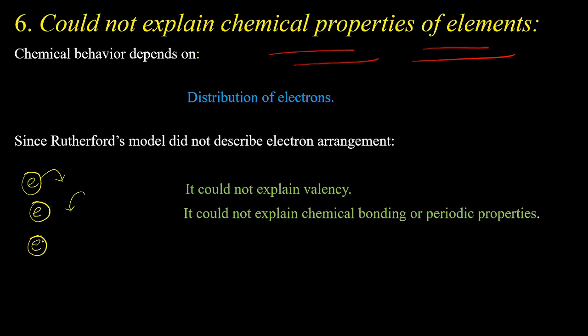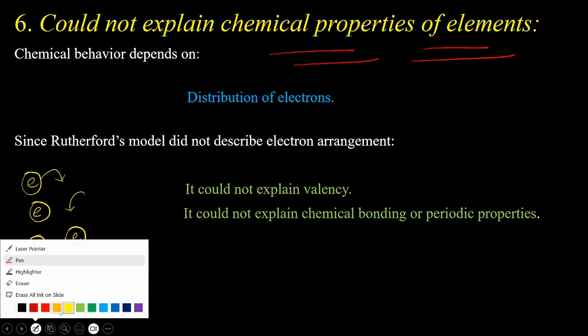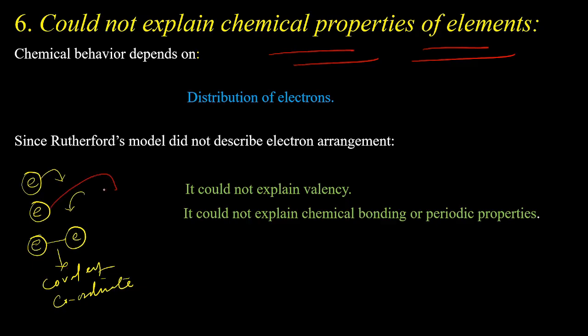When any atom shares its electron from its valence shell, then a covalent bond is formed or a coordinate bond is formed. But when any atom gives up its electron or takes any electron from another atom, ionic bonding is formed, right? And we all know that the number of electrons that any element or atom uses to take part in a chemical reaction is called valency.